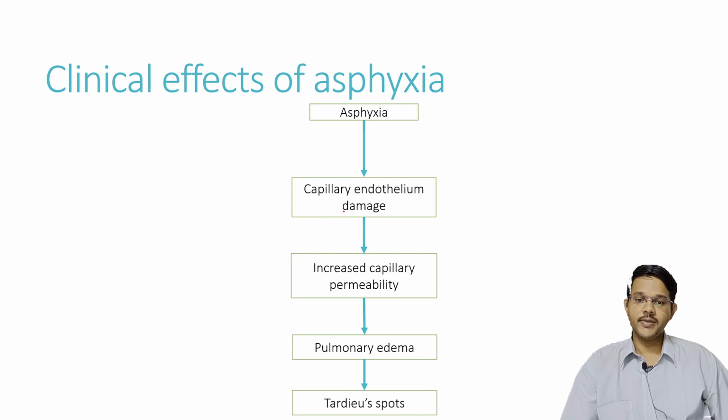One more mechanism of Tardieu spots in asphyxia is this. Because of decreased oxygen, there may be capillary endothelial damage, and the endothelial tissues may get damaged, which leads to increased capillary permeability. This may lead to edema, which is also one of the signs of asphyxia, and which can also lead to Tardieu spots.